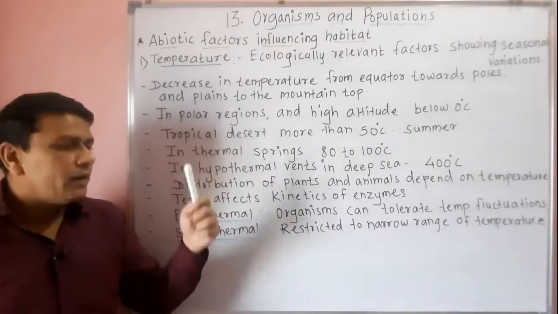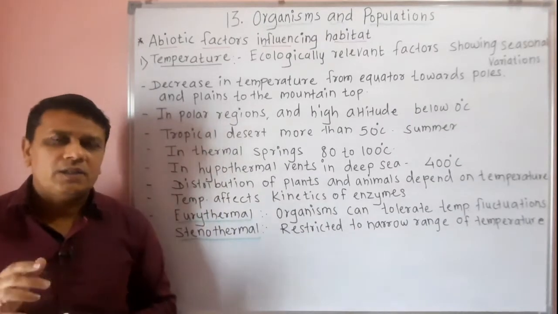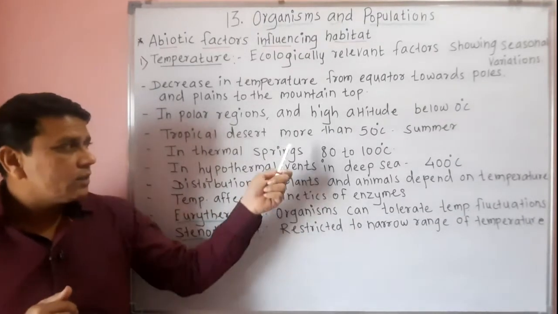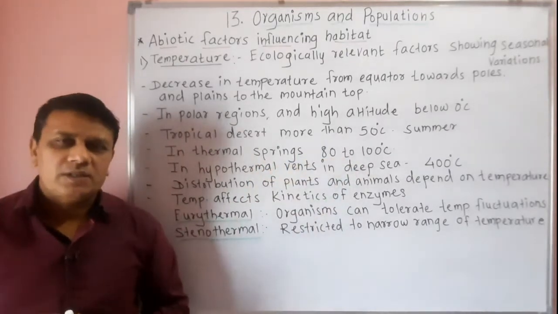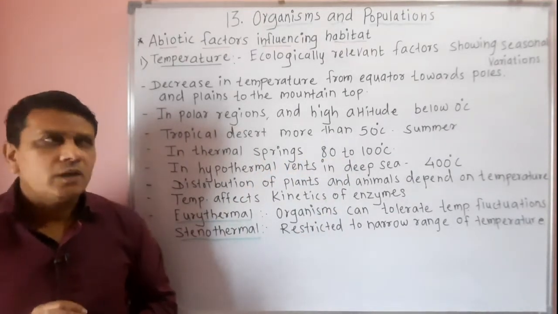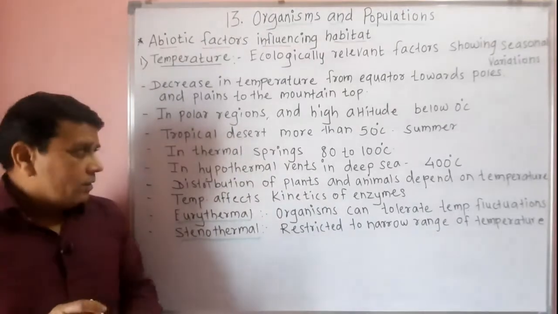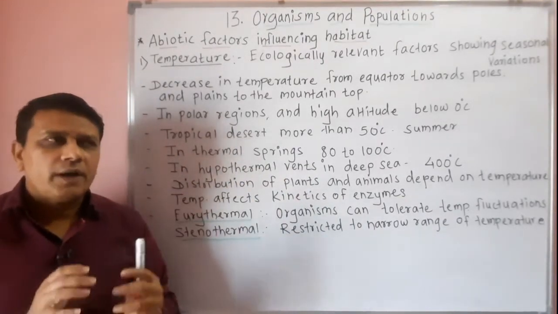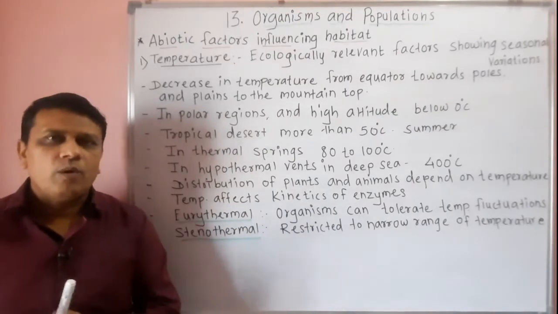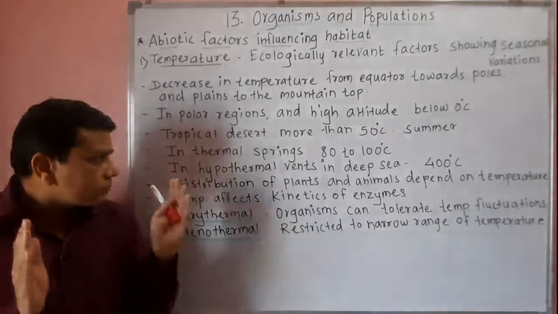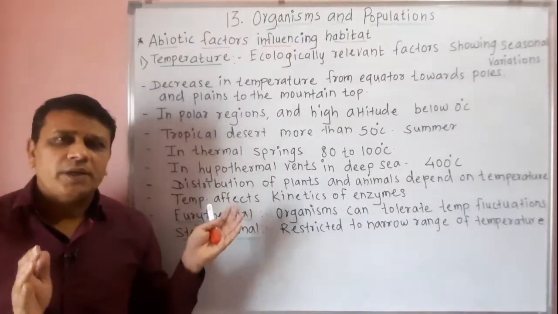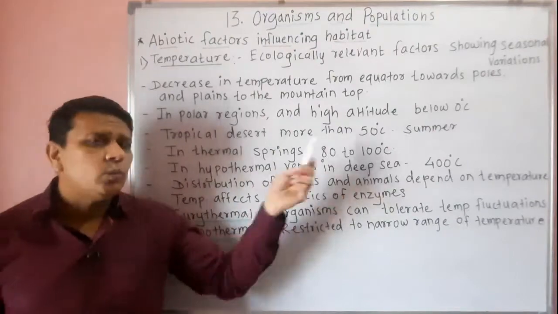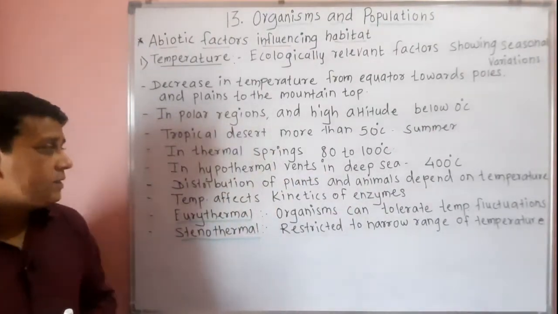Then in tropical deserts, you know that deserts are regions where the temperature is more than 50 degrees Celsius during the summer season. Then in thermal springs, or different kinds of hot water springs found on land, the temperature is about 80 to 100 degrees Celsius.